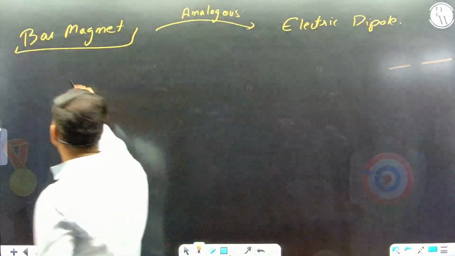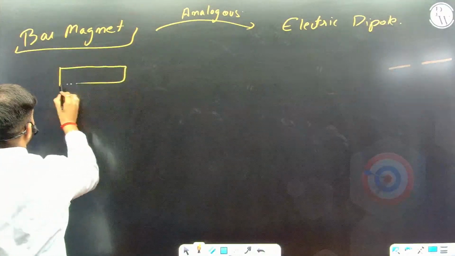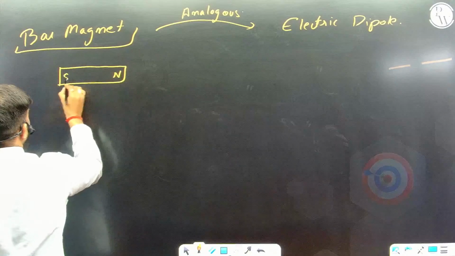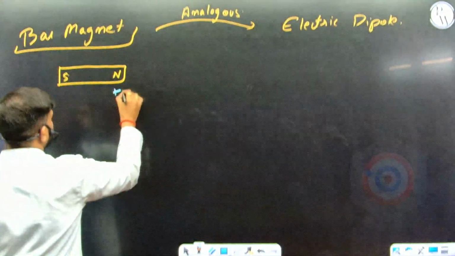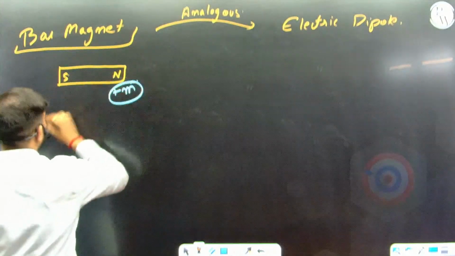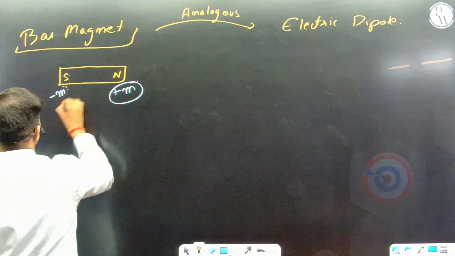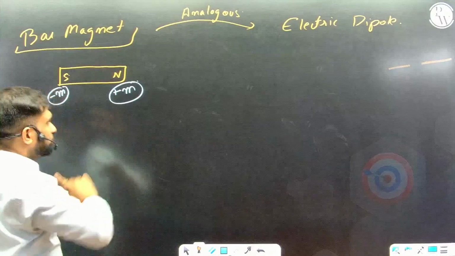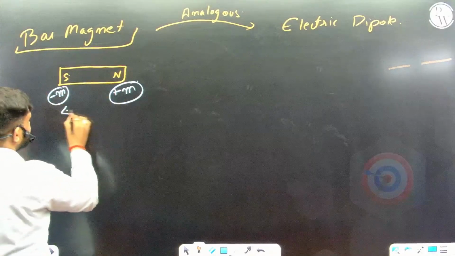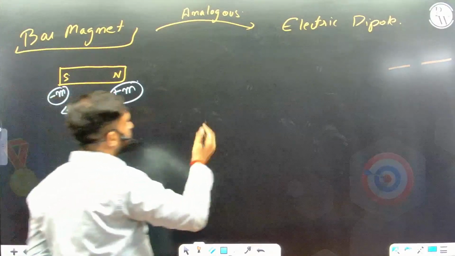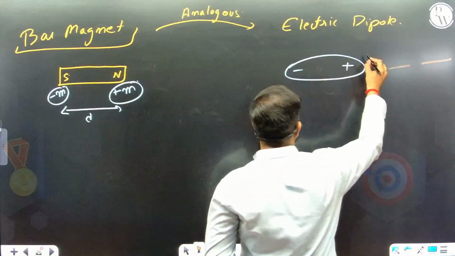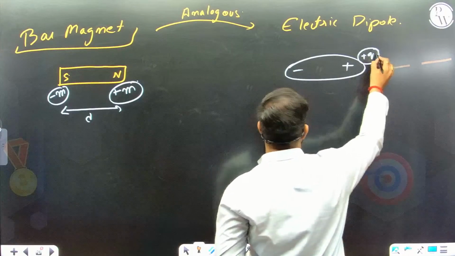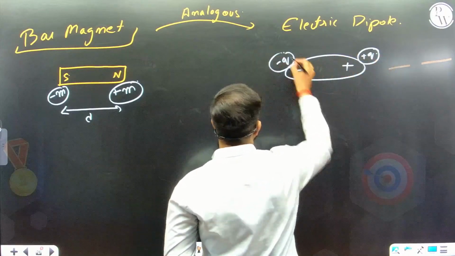Bar magnet has north and south poles, let's suppose like this. So we'll write a quantity which is called pole strength. Small m is the magnetic pole strength, minus m for south and plus m for north. Its distance is d. Just like a dipole, plus and minus. So instead of pole strength, here we write the charge. So plus q and minus q.